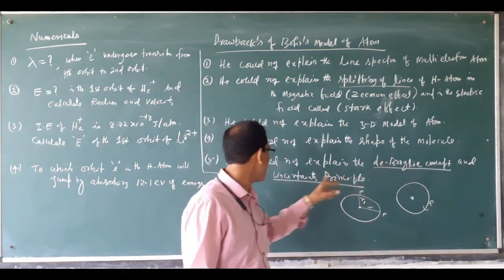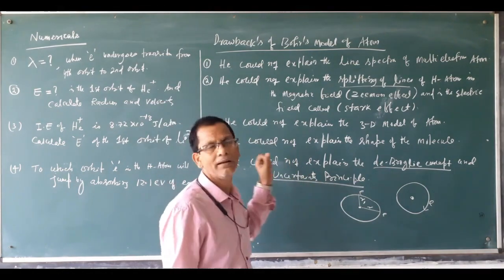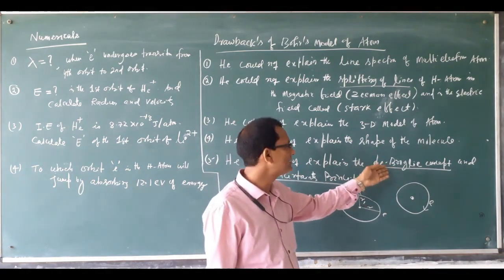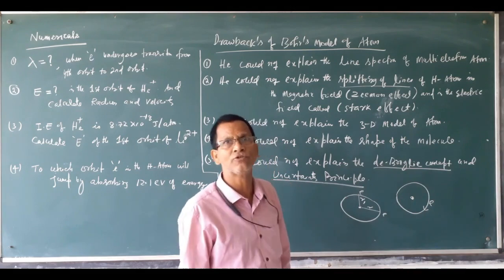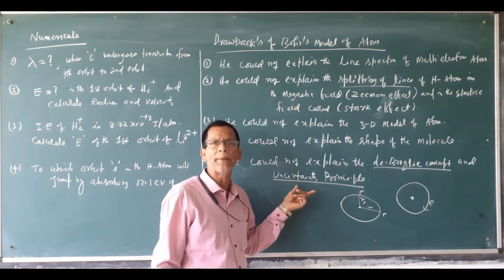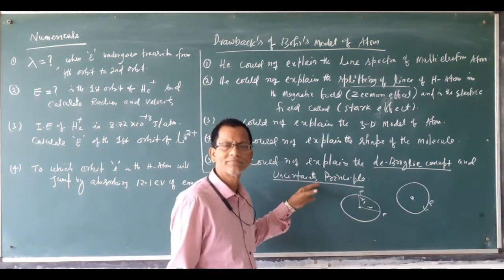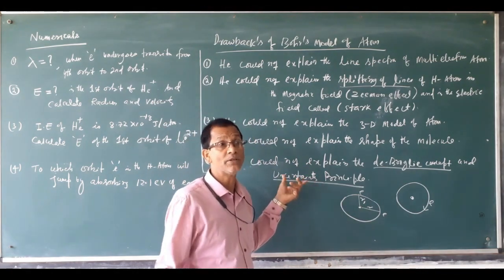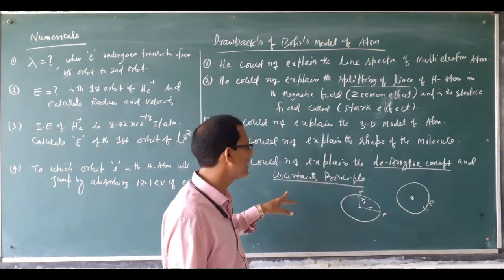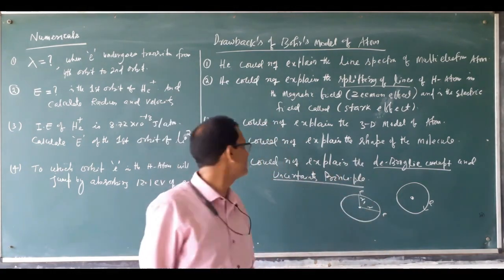The de Broglie concept is a relation between wavelength and velocity and mass. The uncertainty principle concerns the position of the electron and proton inside the atom: what is the position, and how the velocity of the proton and electron inside the atom can be calculated. These concepts could not be explained by Bohr.